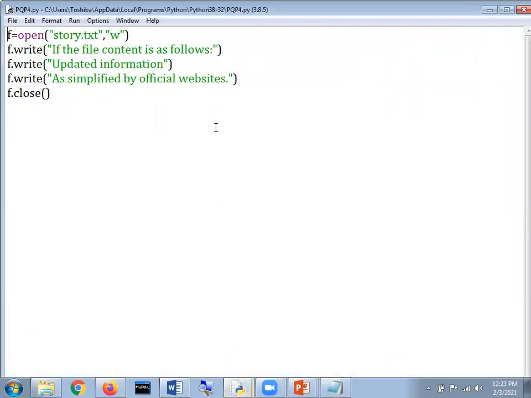Kindly concentrate. This program is a very, very easy one, and it says f is equal to open story.txt, which is the name of the file, and in which mode are we opening that file? W. W stands for write, R for read, A for append. Very good. And with the help of a write function, we are going to write that particular data within a file that is story.txt. मेरे बच्चों को मेरी बात समझ आई? Yes or no? Yes. Very good. अब हमने क्या किया? I am just going to close this.